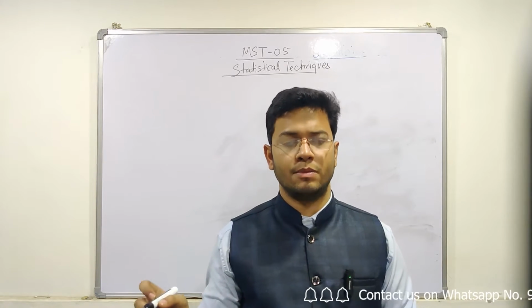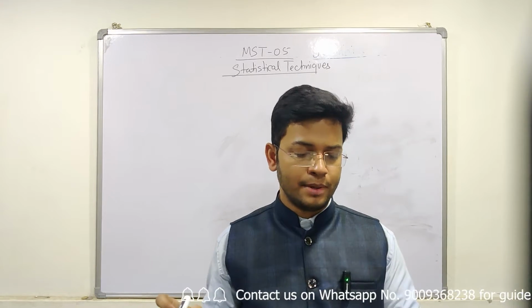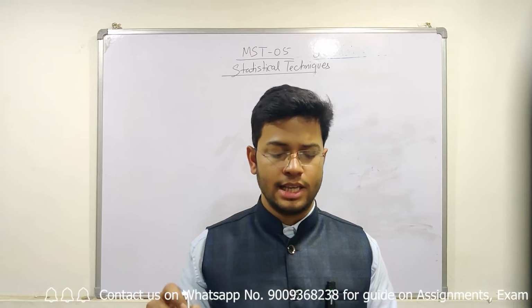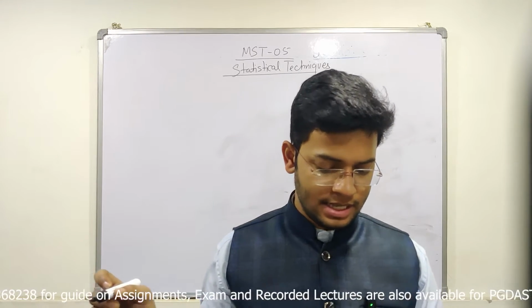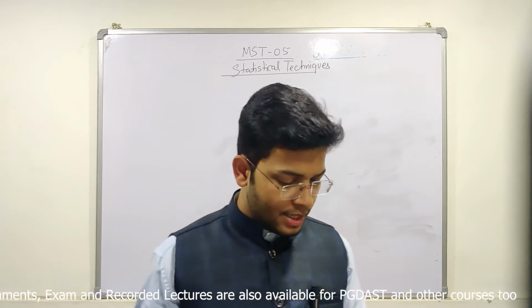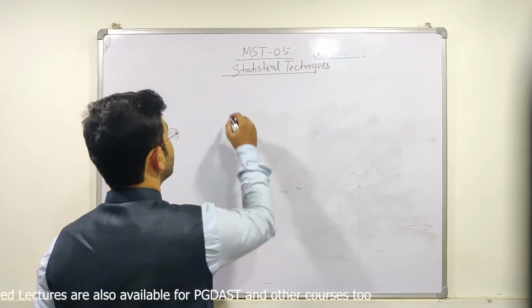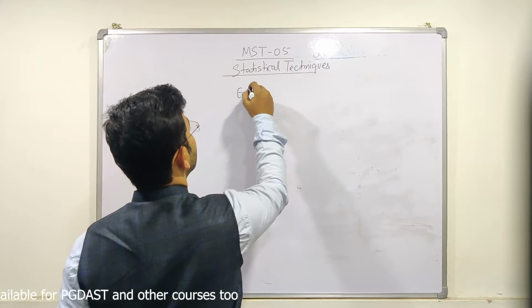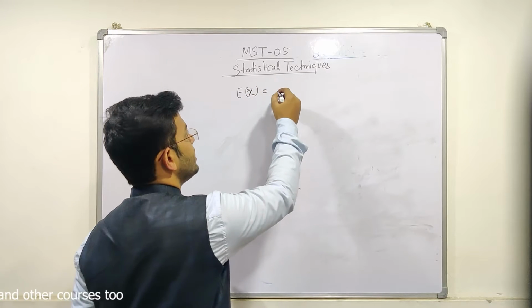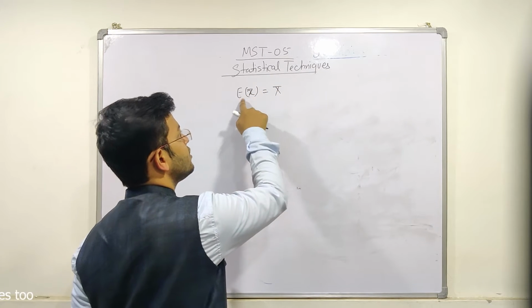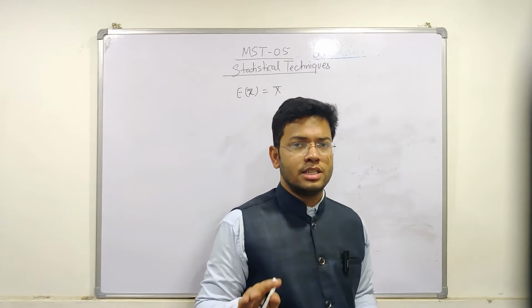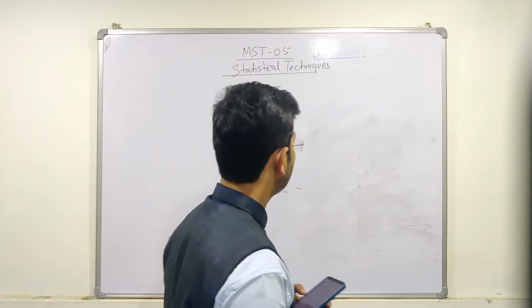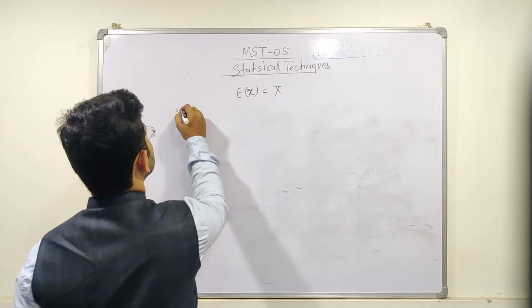In SRSWOR, the sample mean x bar is an unbiased estimator of the population mean X bar. So we need to prove that the expectation of the sample mean is equal to the population mean. This is the theorem. So how to solve?